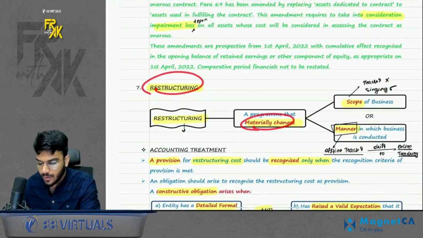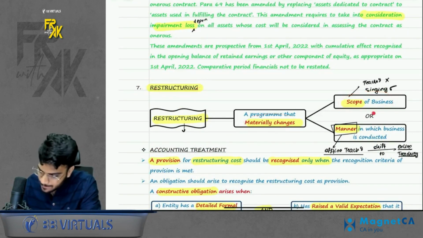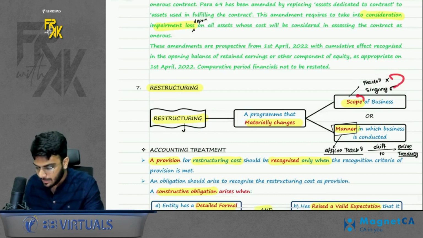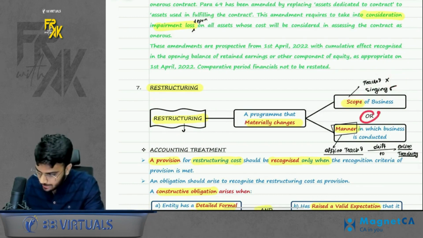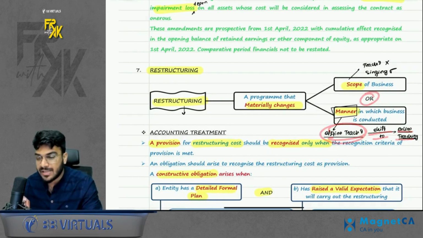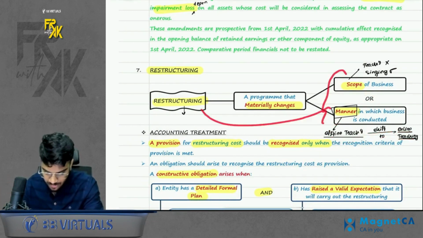It means that when you change the scope of a business or the manner in which business is conducted. For example, let's say from today I decide that instead of teaching I will do singing. I am changing the scope of my business. Or let's say instead of offline teaching I will shift to online teaching. I am changing the manner in which my existing business is conducted. This is known as restructuring.